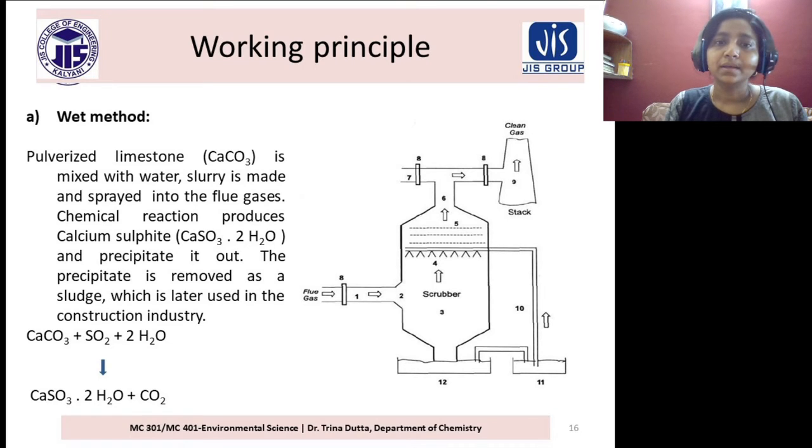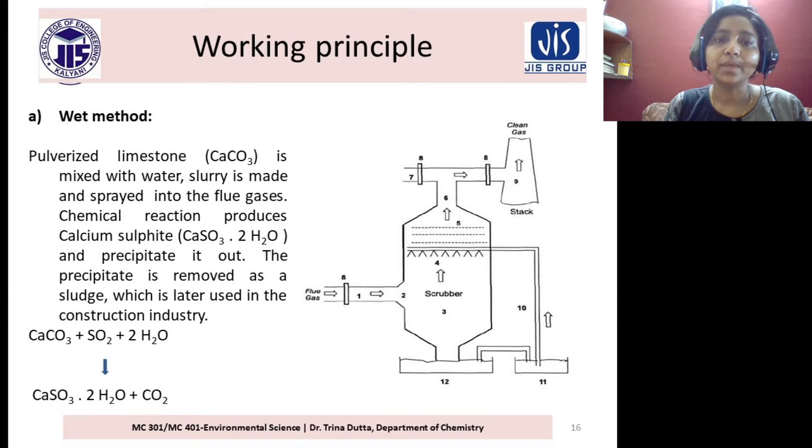Then it will combine with SO2, and as you can see in the reaction, it will form calcium sulfite. Then the clean gas will move in the upward direction. So in this way the scrubber works.